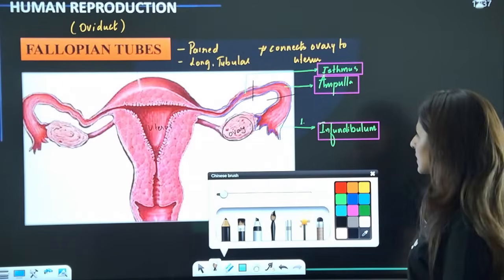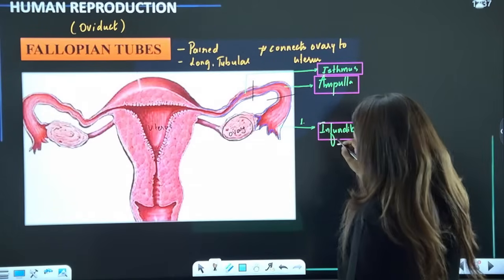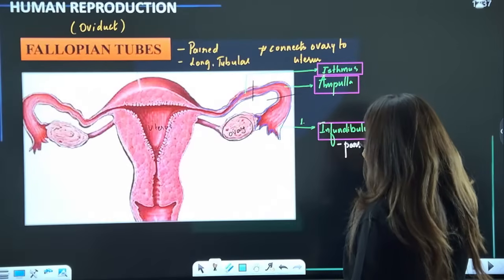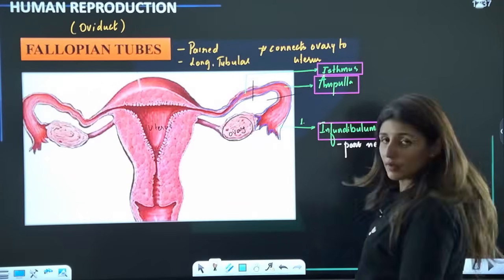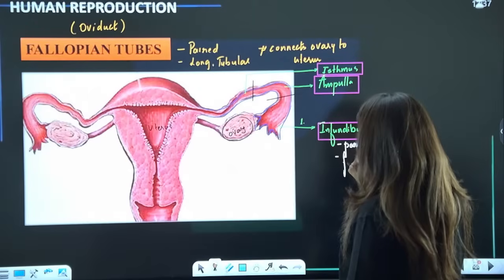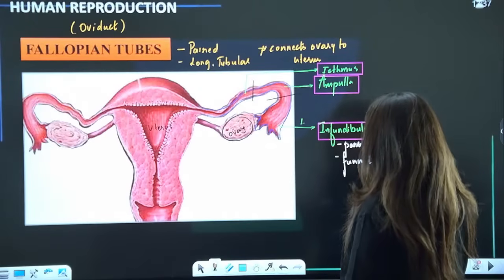There are 3 parts. Can we say infundibulum is a part near the ovary, right? And it is funnel shaped. I'll draw the structure to explain that as well.